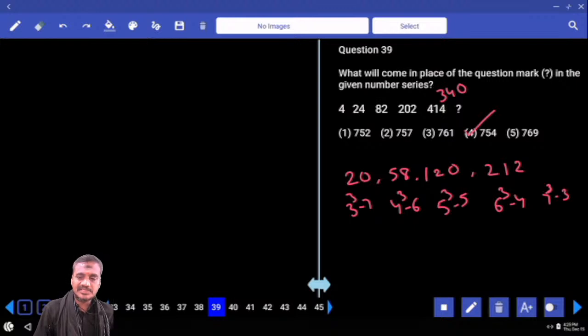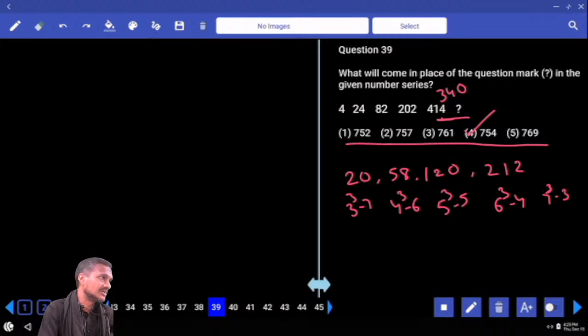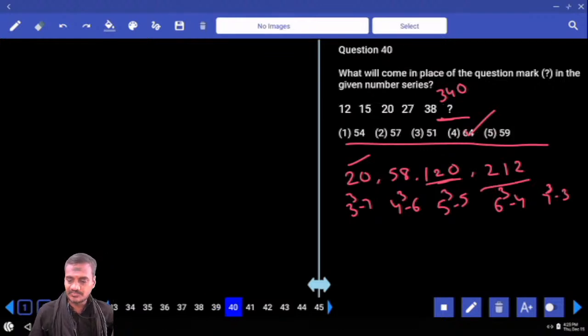From 414, if you observe the choices, they were not at least double, hence we are going for difference. And the difference we found out, we got this flow here. 120 can be written as either 11 square minus 1 or 5 cube minus 5. And now this also needs to be a cube. Hence we have started with a cube. Then coming to question number 40.